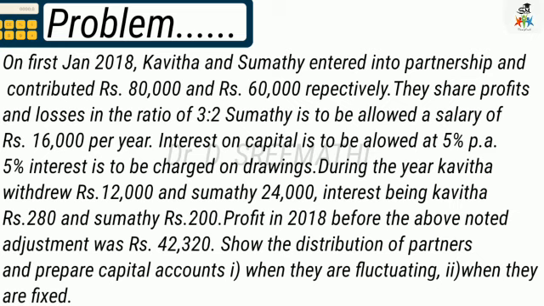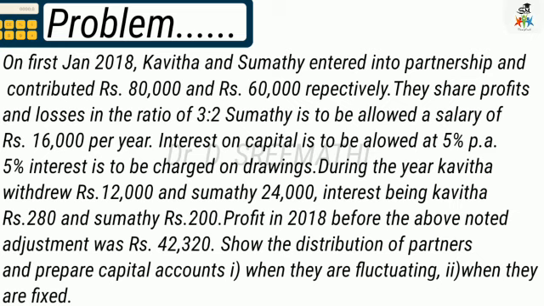Interest on capital is to be allowed at 5% per annum. 5% interest is to be charged on drawings. During the year, Kavita withdrew rupees 12,000 and Sumati rupees 24,000. Interest being Kavita rupees 280 and Sumati rupees 200.